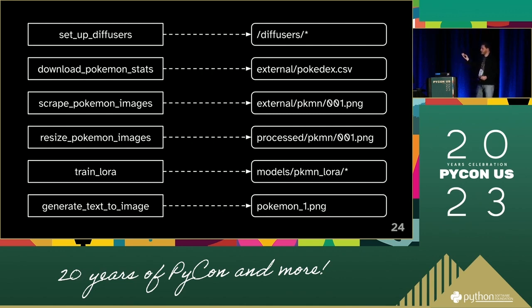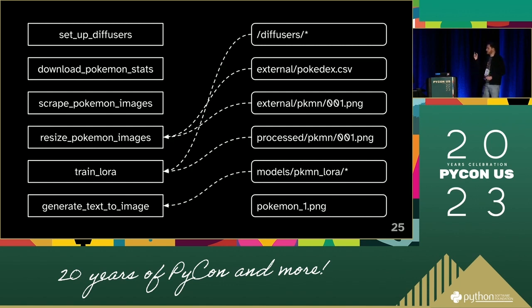So here we see, for example, that the resized Pokemon image stage creates new Pokemon files of a new size. And if we specify those outputs, we can also use them as dependencies for downstream stages in DVC. So if we then tell the train LoRa stage that the processed Pokemon directory is a dependency, then we can make sure that the train LoRa stage only triggers once the images have been resized and placed in the processed directory.